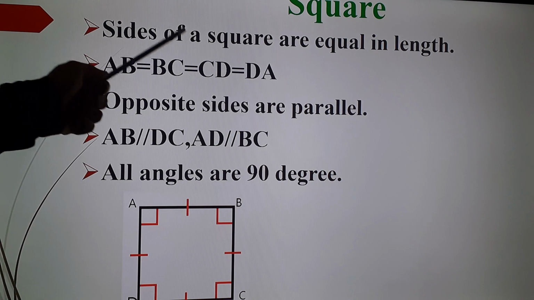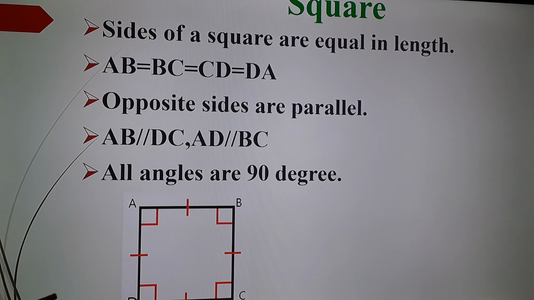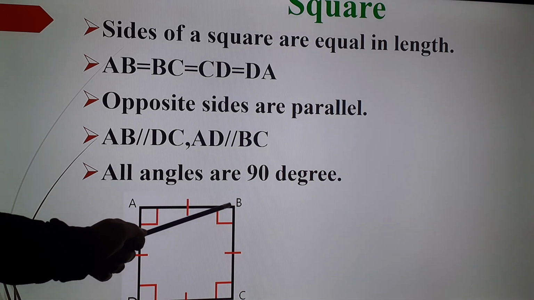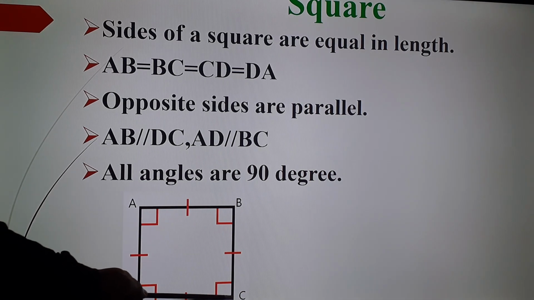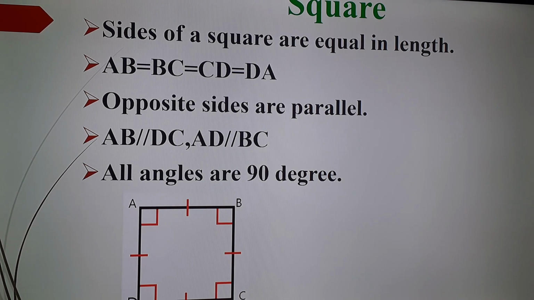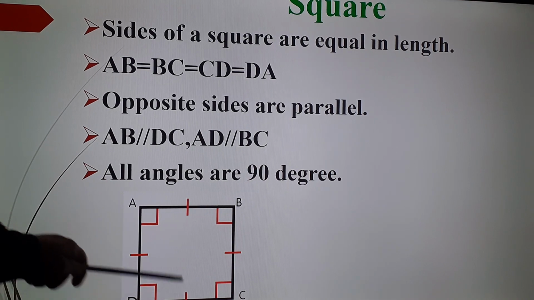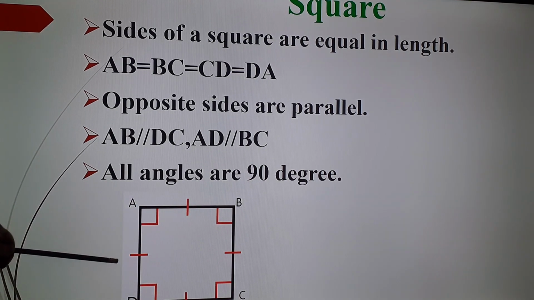Okay, so sides of a square are equal in length. That means all sides are of the same length. If AB is equal to 4 centimeter, then BC is equal to 4 centimeter, CD is equal to 4 centimeter, and DA will be equal to 4 centimeter. So all sides are of the same length. That's why I marked with a stroke here. All sides are of the same length.